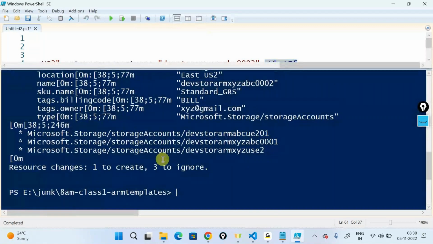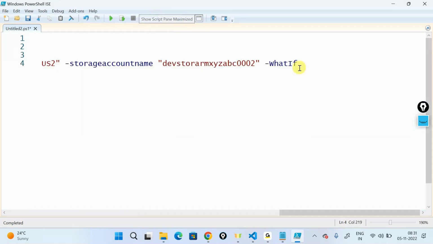If someone was asking, this is like a Terraform plan out here. It's telling me, okay, fine, three resources already there. There's something that I'll ignore, but one resource is what I'll create. So if you remove what if and run, it will create, right? Yes, if I remove that what if and run, it's then going to go ahead and create this for me.